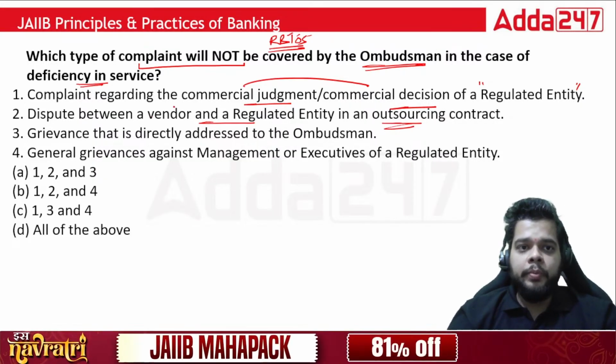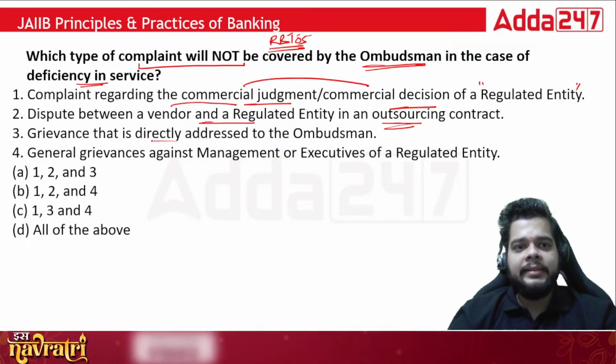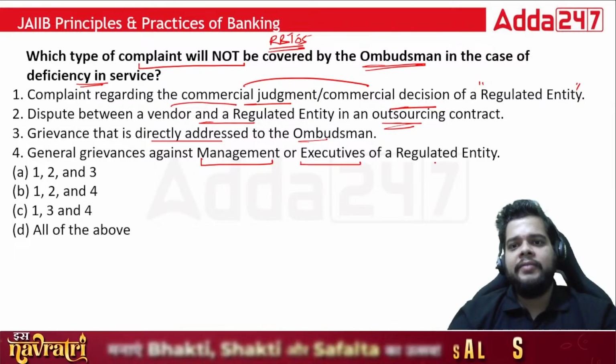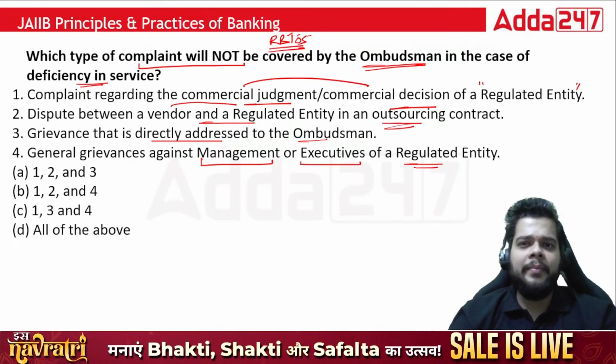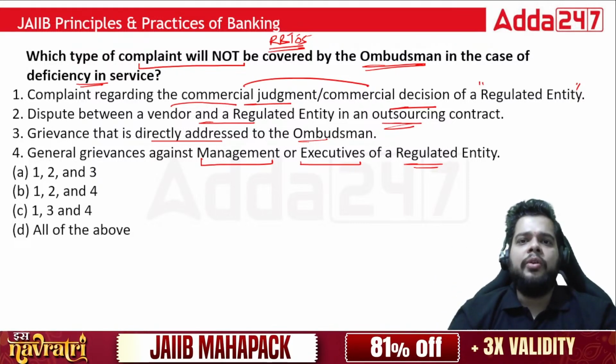When there is a dispute between the vendor and the regulated entity, or grievances against management or executives of a regulated entity. So always remember, the ombudsman scheme was there to provide better service quality to the customers.